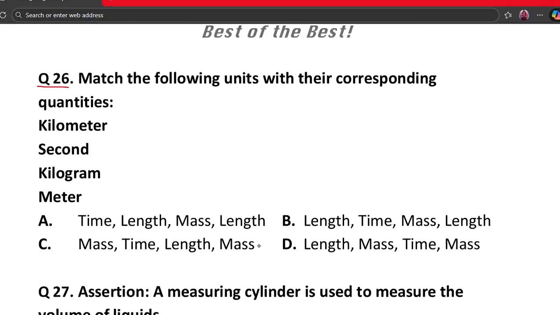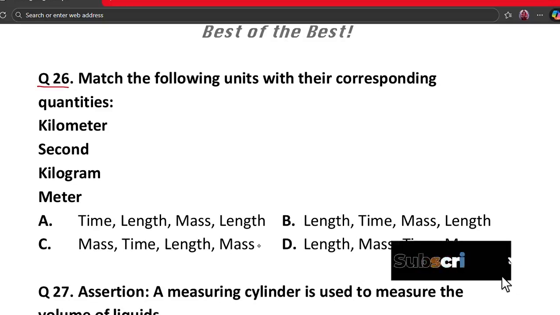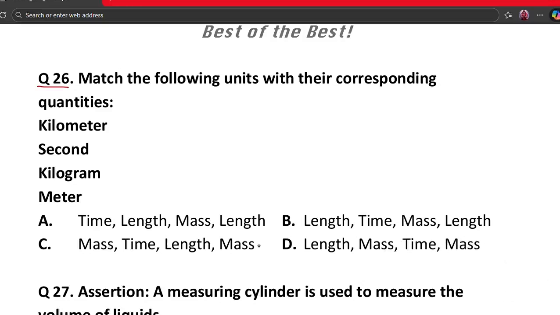Match the following units with their corresponding quantities: kilometer, second, kilogram, and meter. Option A says time, length, mass, and length. Option B says length, time, mass, and length. Option C says mass, time, length, and mass. And option D says length, mass, time, and mass.